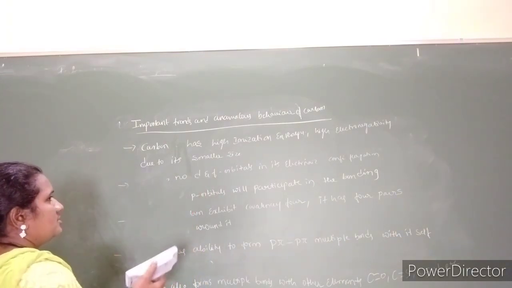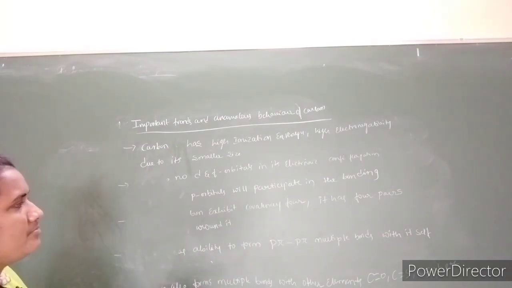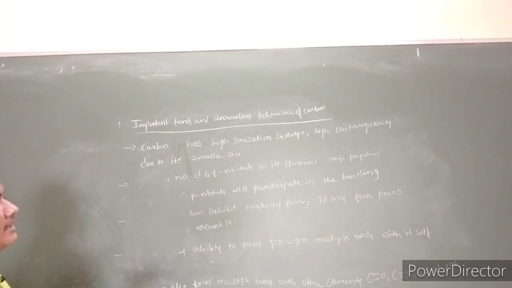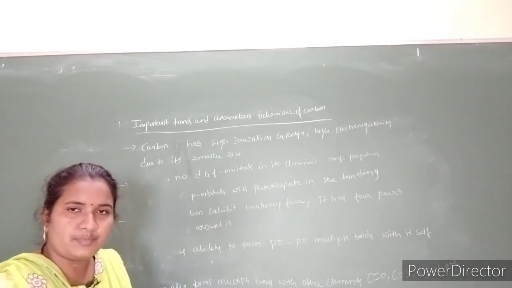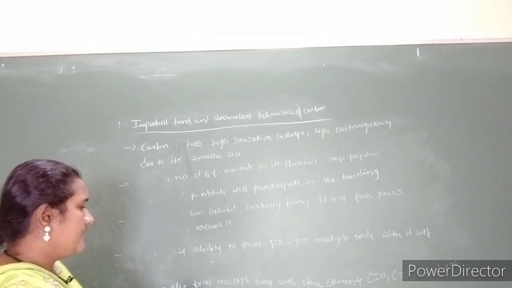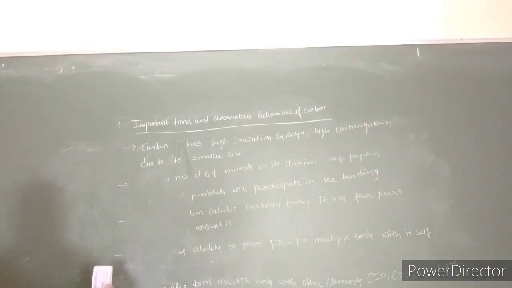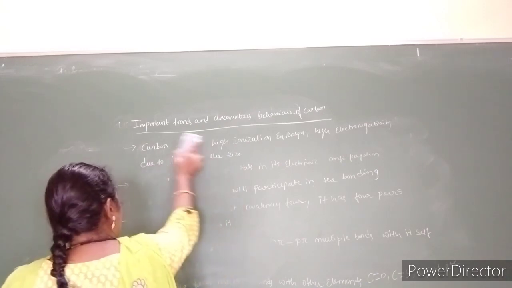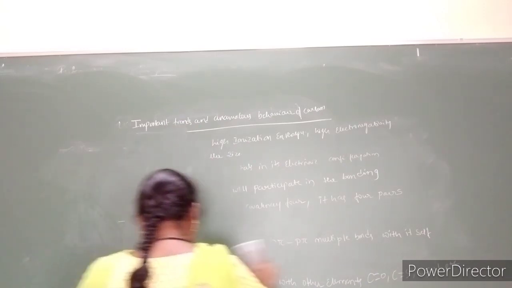Carbon has high ionization enthalpy and electronegativity, and d and f orbitals are not present in carbon; s and p orbitals participate in the bonding. Carbon exhibits covalency 4, forms p-pi bonds with itself, and also forms multiple bonds with other elements like nitrile, carbon sulfide or the carbonyl bonds.